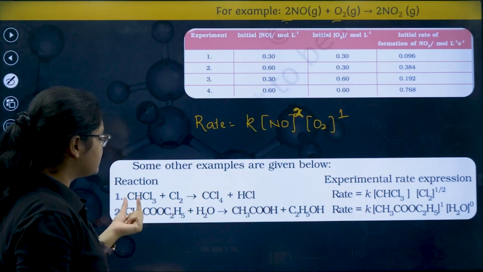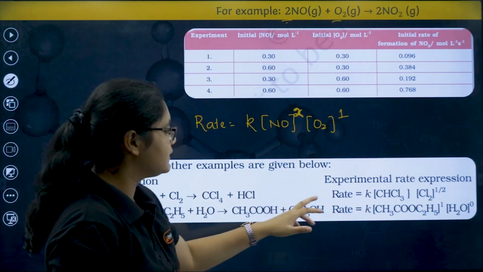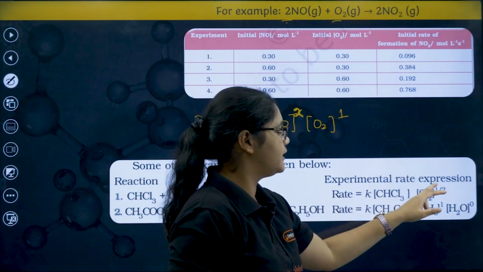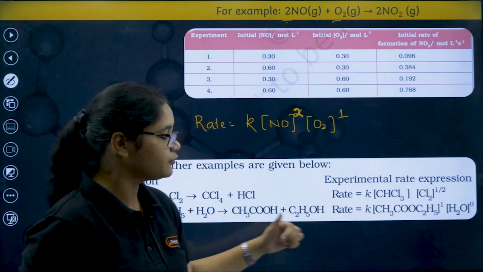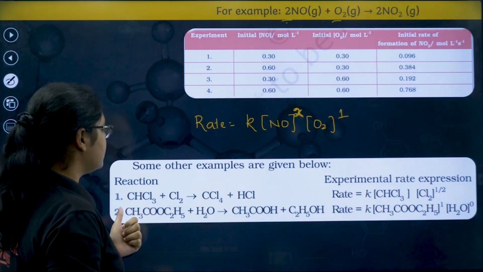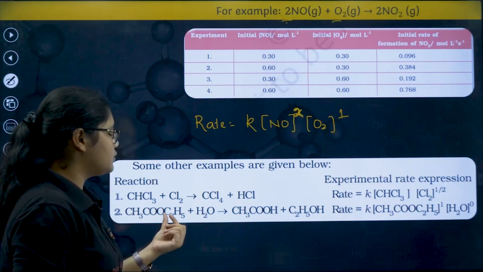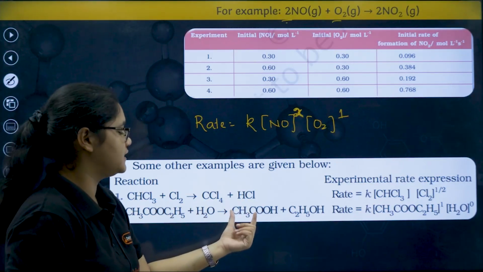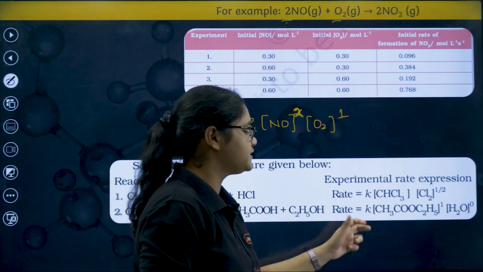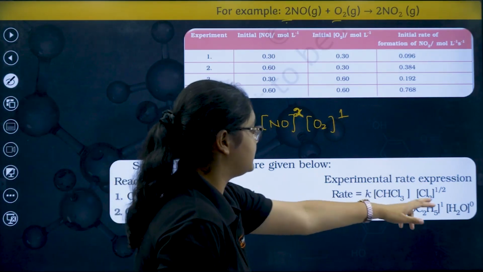If you see, CHCl3 plus Cl2 gives you CCl4 plus HCl. Here the rate is K [CHCl3] [Cl2] to the power of 1/2. So here you see the stoichiometric coefficients and the powers in the equations are different. Similarly, you have this reaction CH3COOC2H5 plus H2O gives CH3COOH plus C2H5OH. Here also you see that for this one there is 1, for water it is 0.